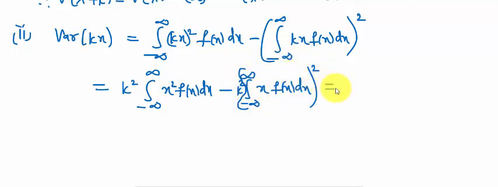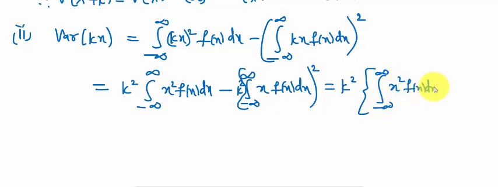It is equal to k square taking common, integral minus infinity to infinity x square f of x dx minus integral minus infinity to infinity x f of x dx whole square.